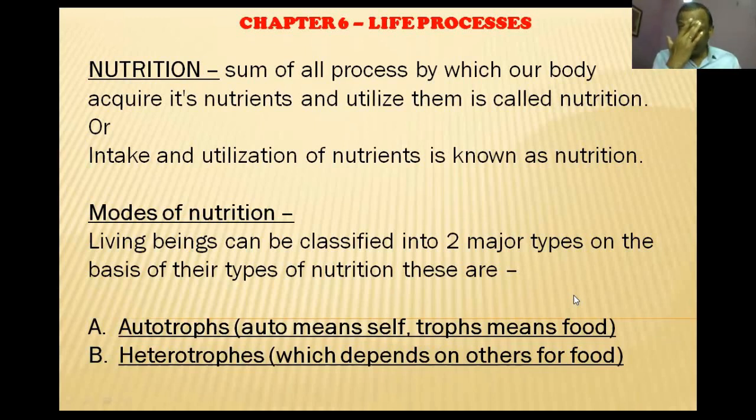Okay, so autotrophs are those organisms which produce food on their own, whereas heterotrophs are those which fail to produce food on their own, so they are depending on other organisms. Okay, so they may be depending on plants, they may be depending on animals, they may be depending on dead animals, or they may be killing their food. So on this basis, we will be classifying these organisms into further categories as we'll study here.